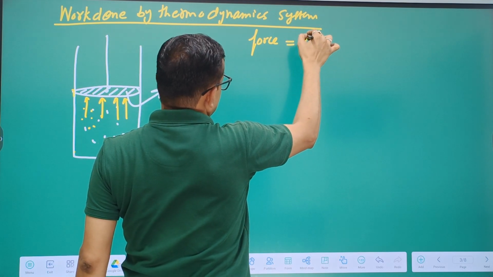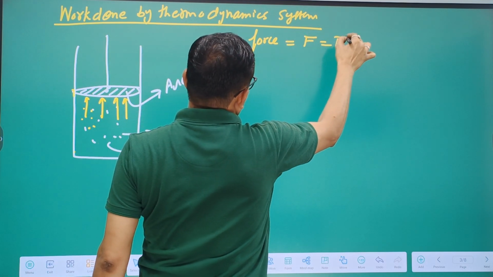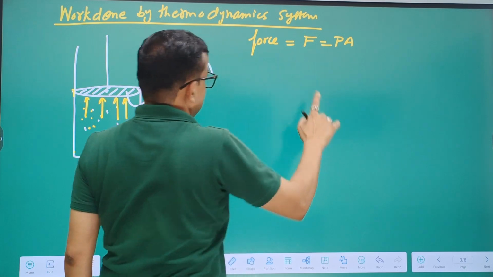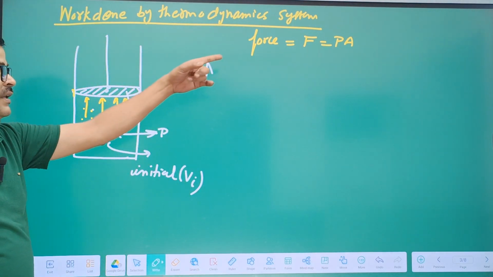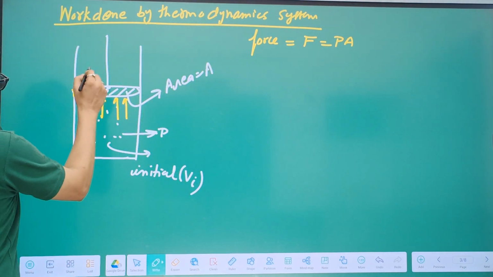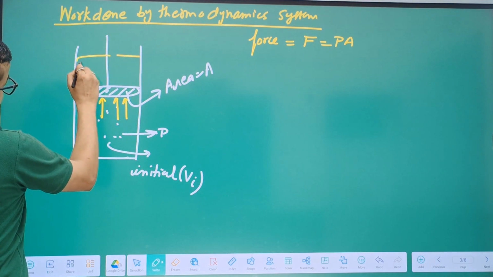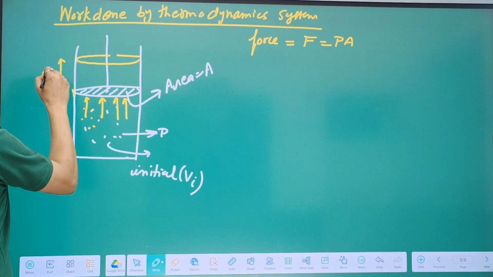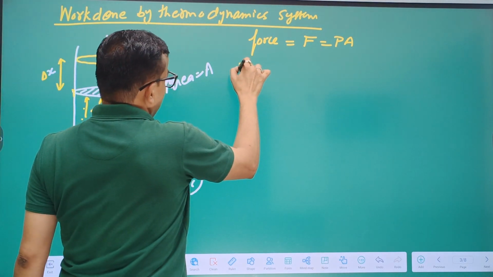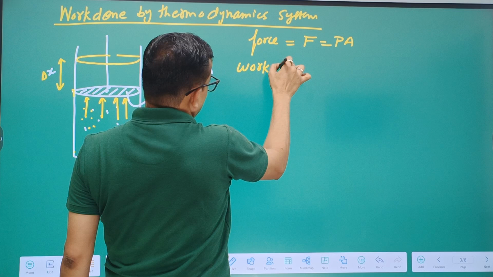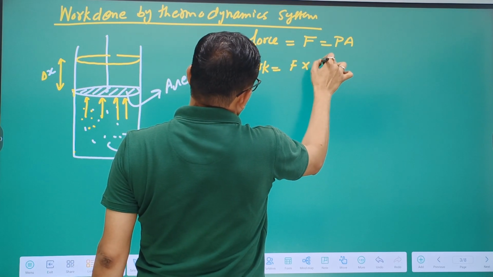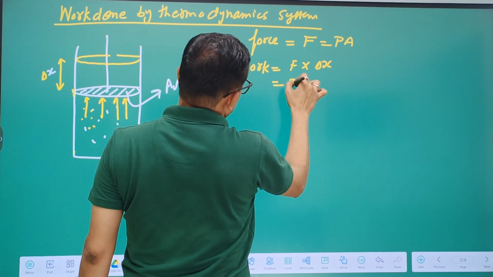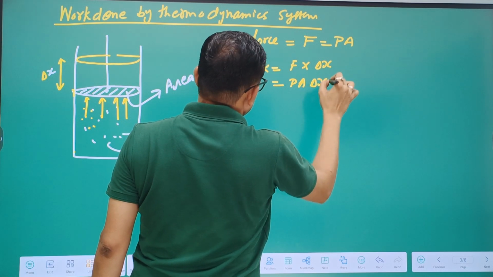Force is pressure into area, so this is the force exerted by the gas on the piston. Due to this force, the piston moves some distance in the upward direction. This is delta x. Then work is force into displacement.